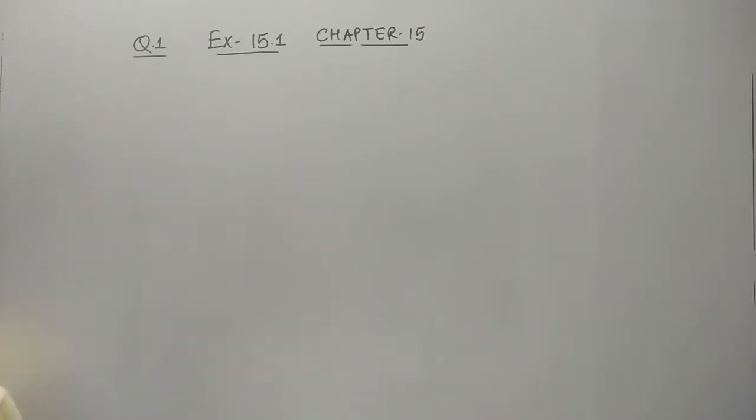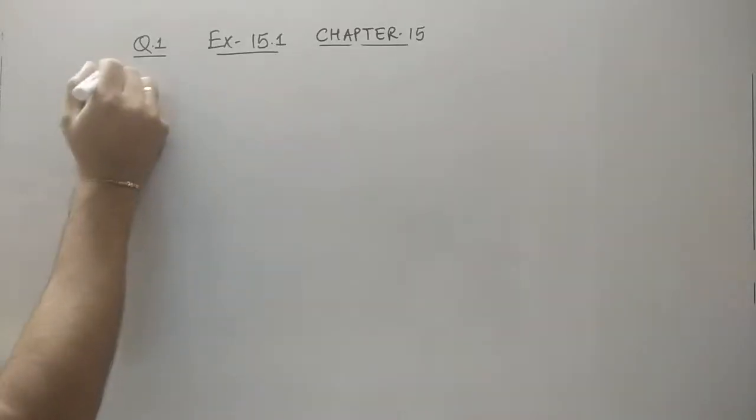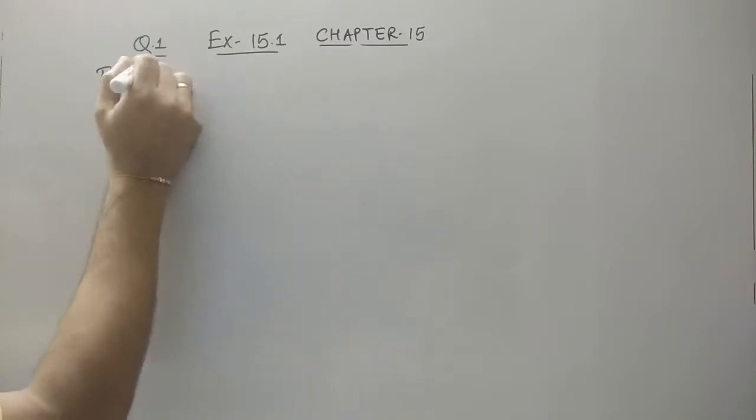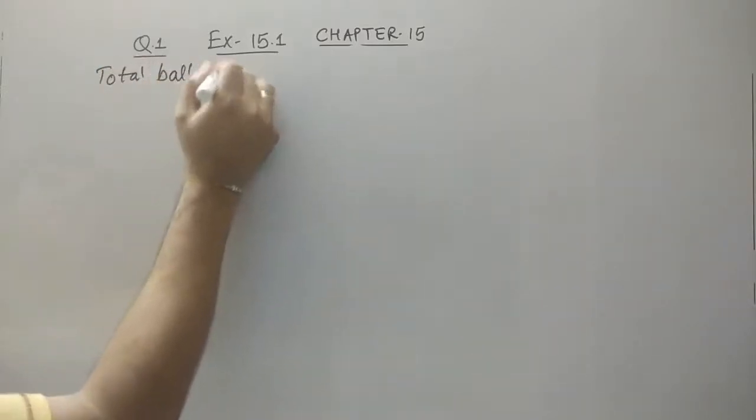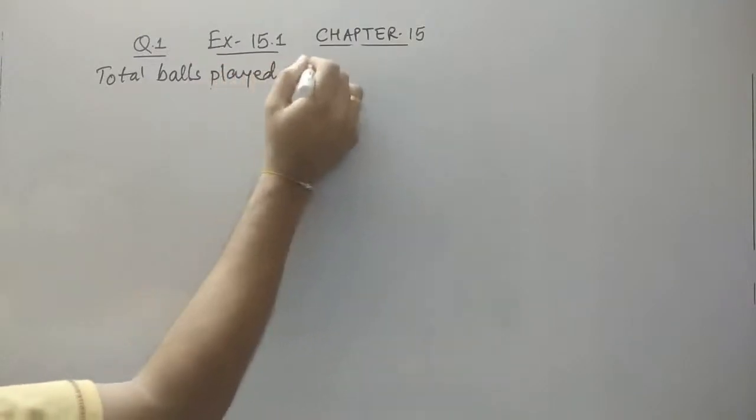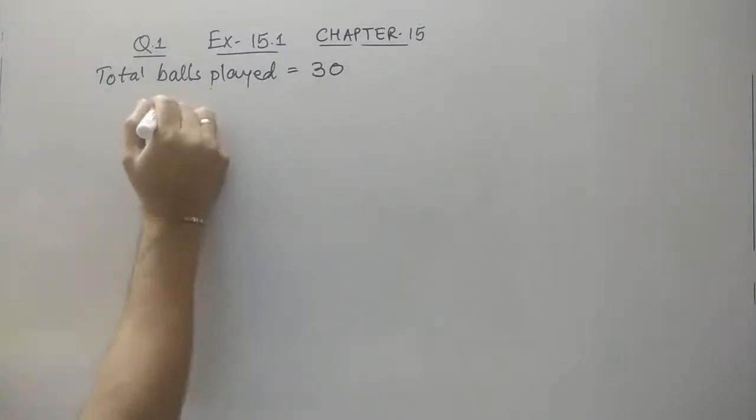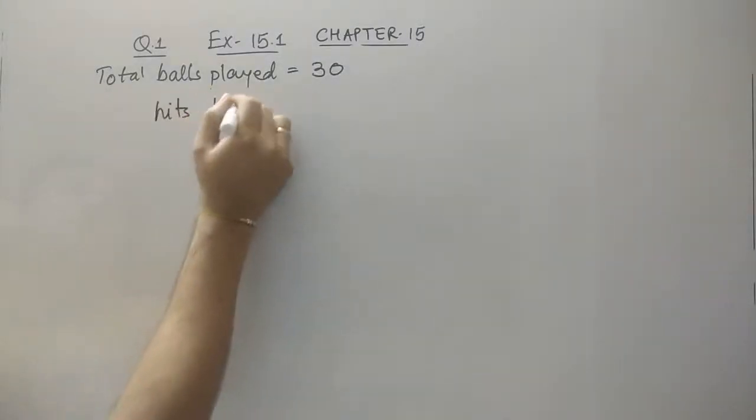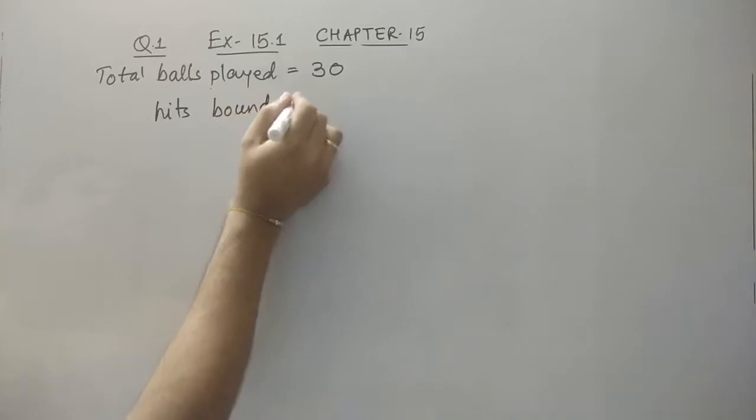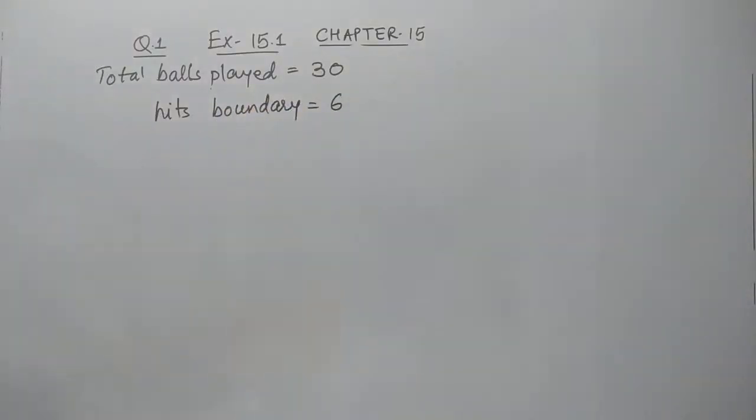Let's see what the data is, what is given in the question. The total balls played is 30, and she hits a boundary 6 times. Now read the question, what we have to find out. We have to find the probability that she did not hit a boundary.